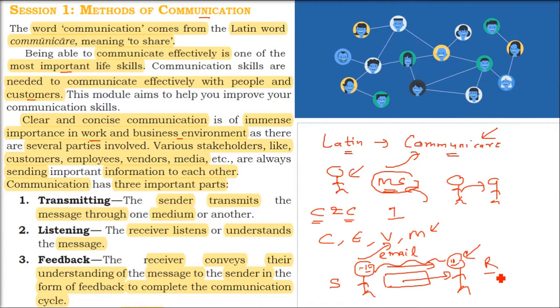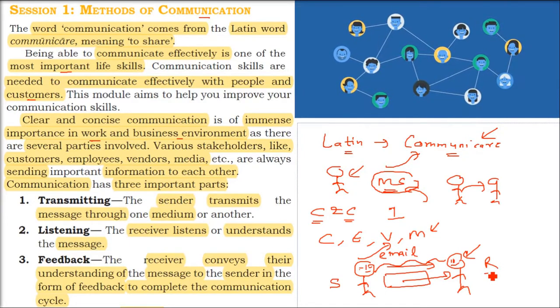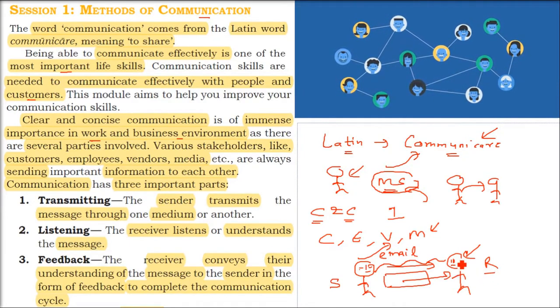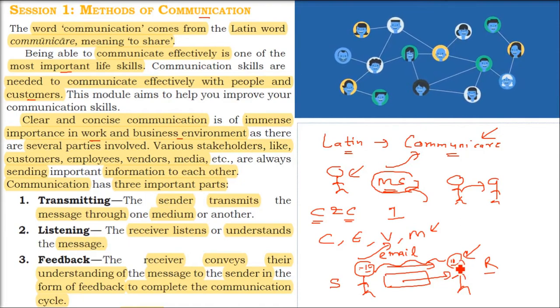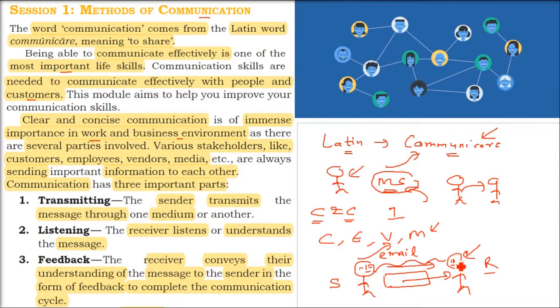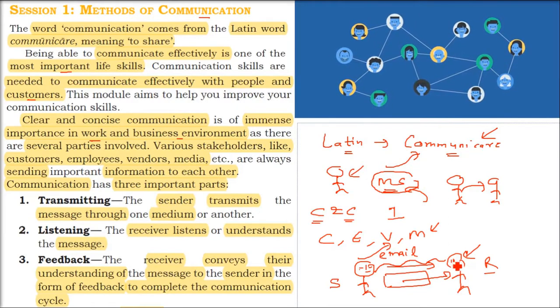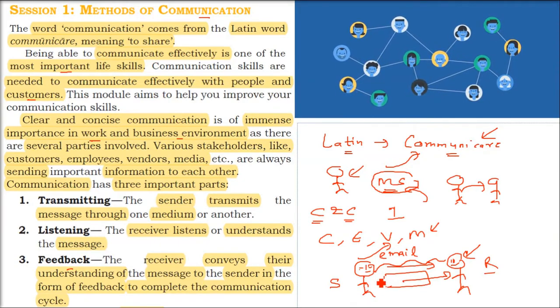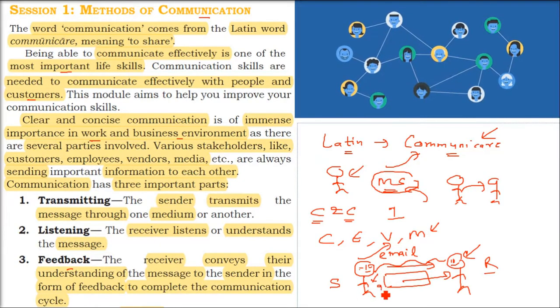When you are sending it, there has to be some party who is going to listen to it. So he is a receiver. The receiver will get that message, and when he or she listens, will understand what has come, and finally there will be feedback.